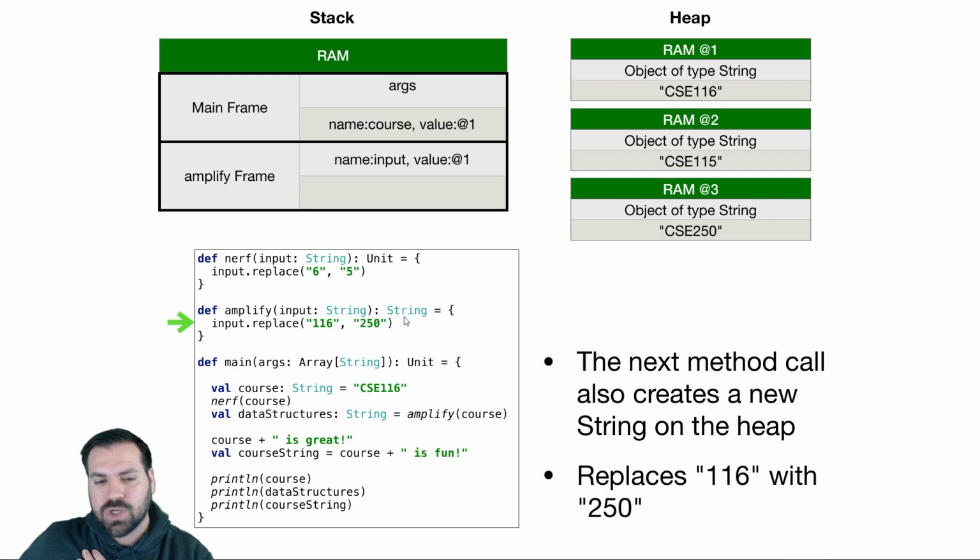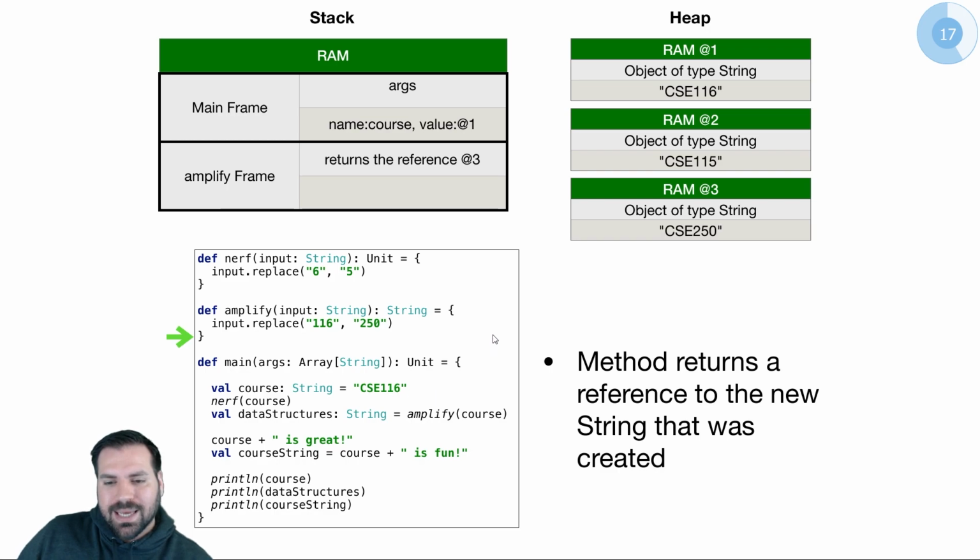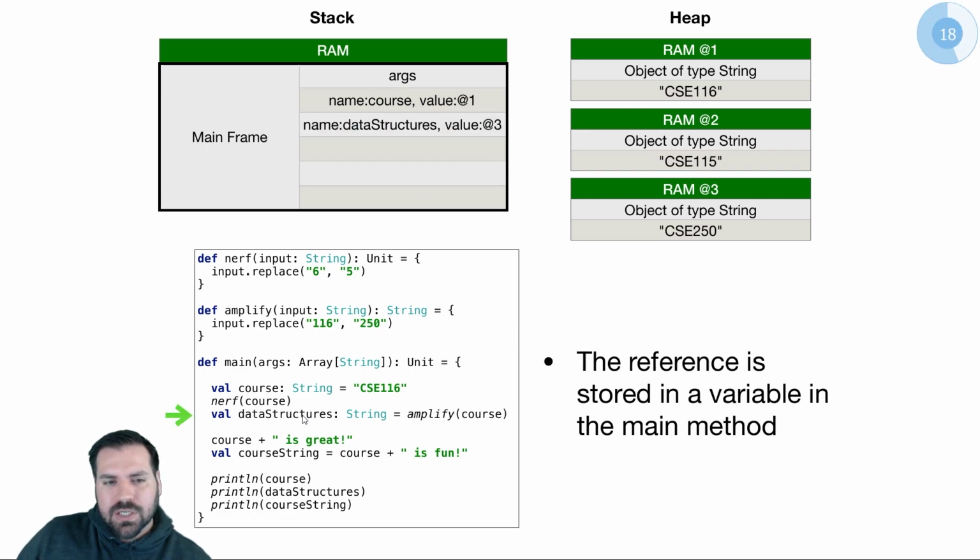We have return type string. So this is going to be returned from the method. And furthermore, we're going to store it in a variable on the stack. So we return this reference at 3, and we're going to store it in this data structures variable with a value at 3. There's reference 3, which is a reference to this string right here. So now we actually do get to see a change from this method.